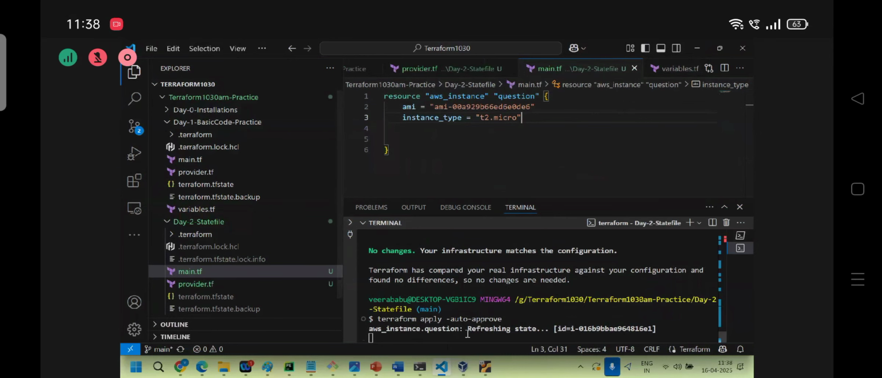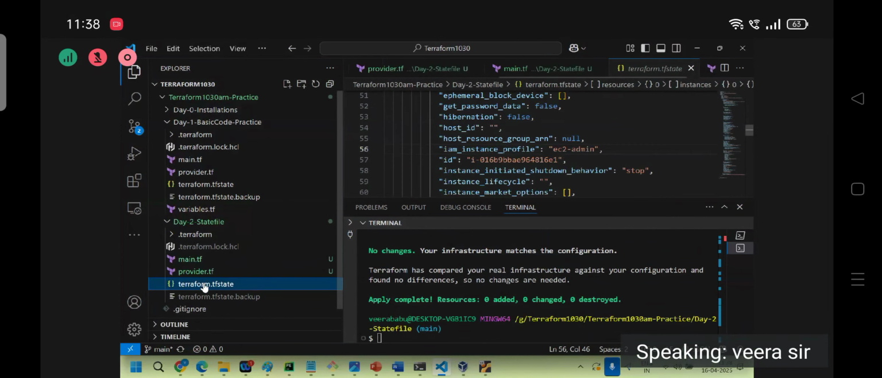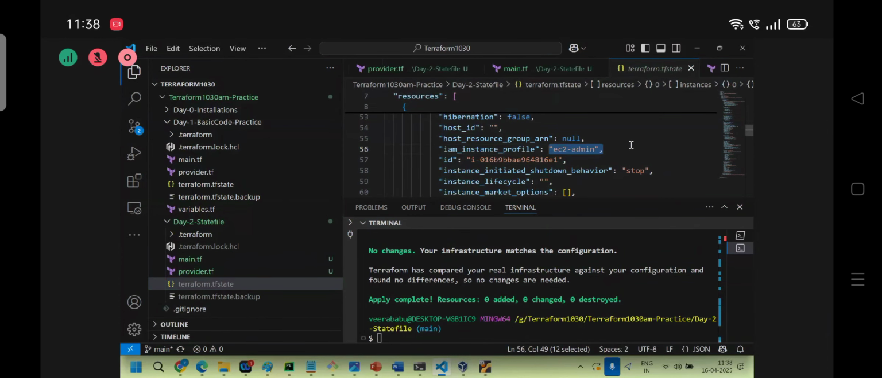Refresh state again. No changes. Clear now? Modifications only perform at the time of apply, not plan. Yeah.